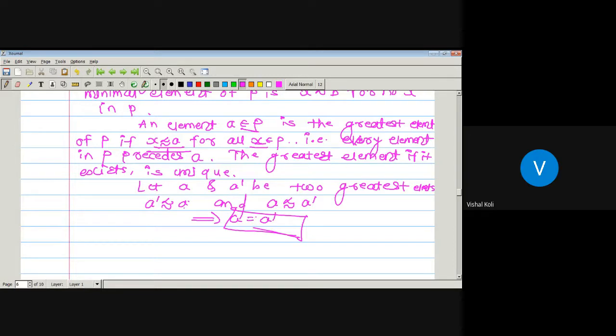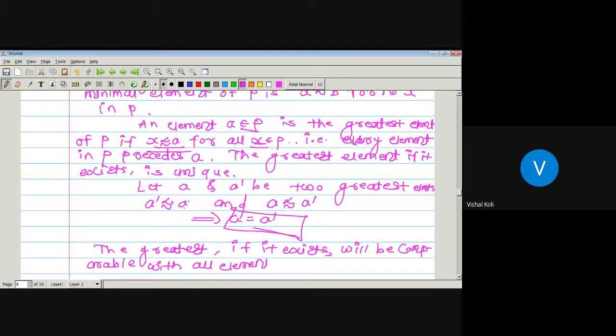Okay, now the greatest element, if it exists, then it is comparable with all the elements of the set.